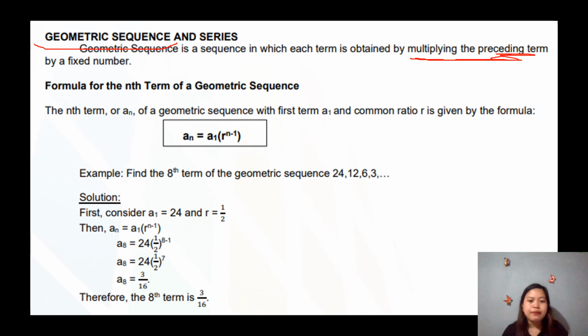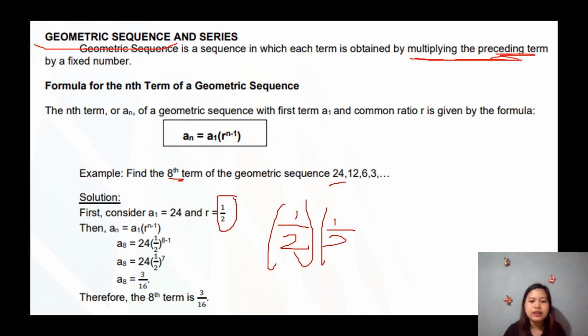So, our a sub 1 is 24, our common ratio is 1/2, and our n is 8 because we are looking for the 8th term. Substituting, a sub 8 equals 24 times 1/2 to the power of 8 minus 1. So 8 minus 1 is 7, and 1/2 is multiplied by itself 7 times.